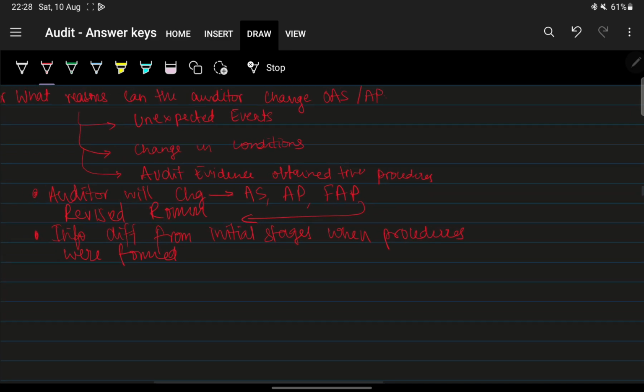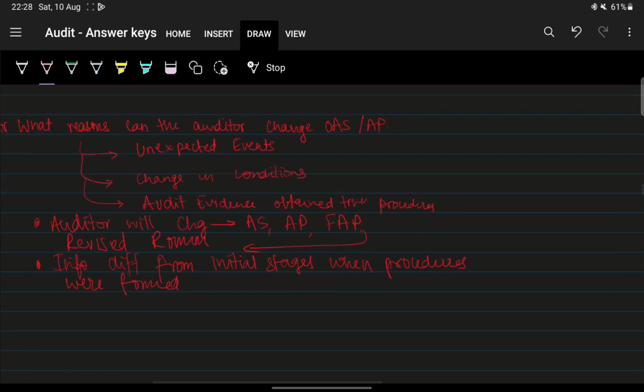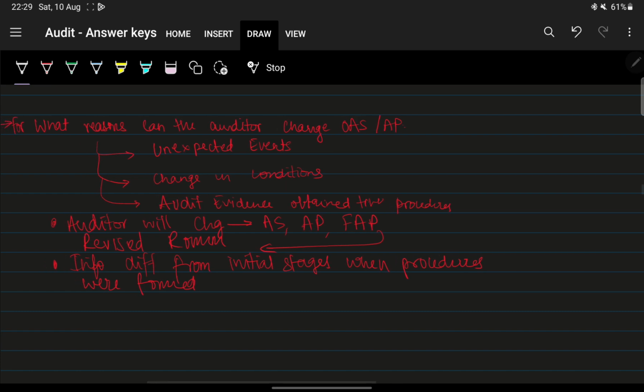Now, in what cases can the auditor change the audit strategy and audit plan? If there are any unexpected events, change in conditions, or any audit evidence obtained through application of audit procedures. The auditor will change the audit strategy, the audit plan, and the nature, timing, and extent of further audit procedures based on the revised risk of material misstatement.